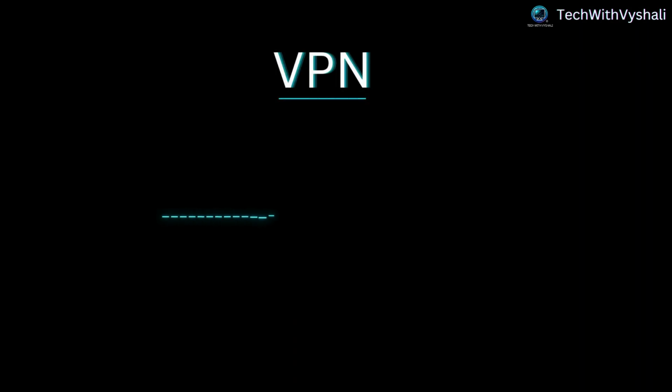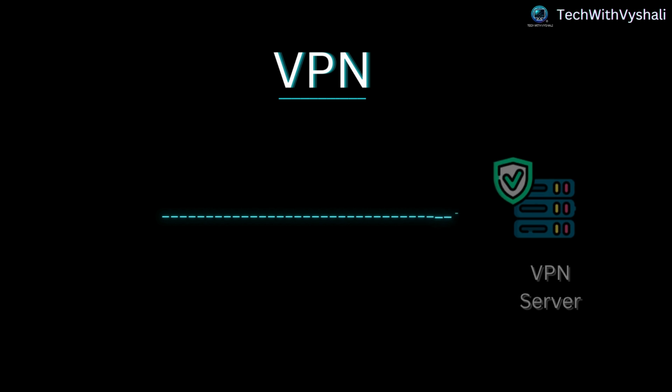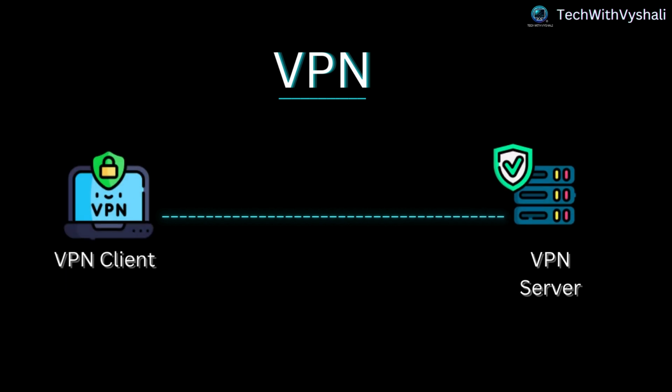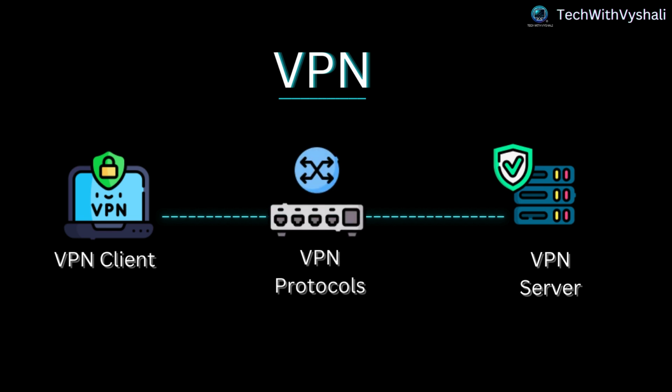A VPN typically consists of three key components. VPN server, the remote server that your internet traffic is routed through. VPN client, the software or app on your device that connects to the VPN server. VPN protocols, the rules and methods used to establish and maintain the secure connection.